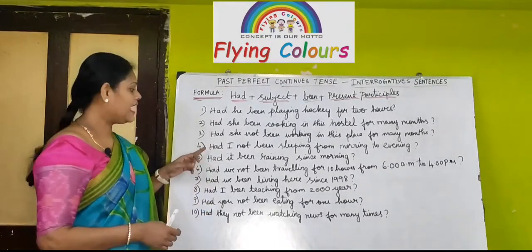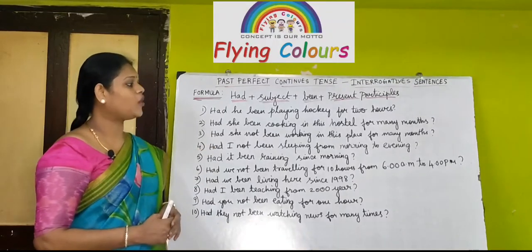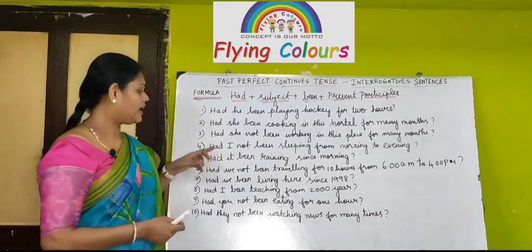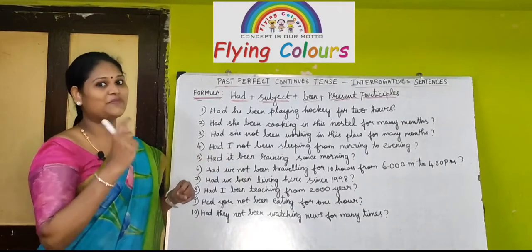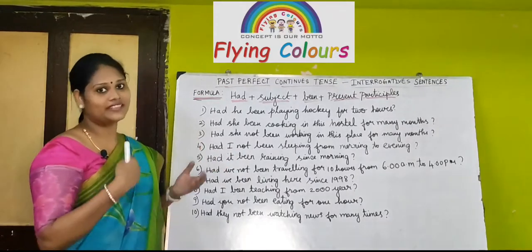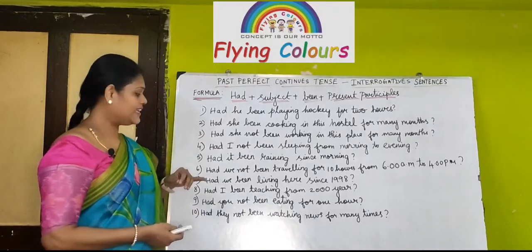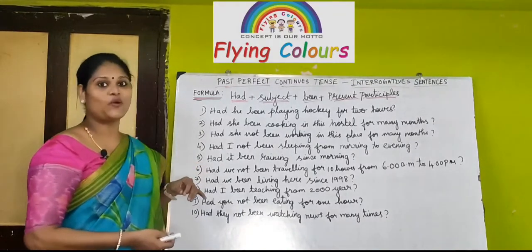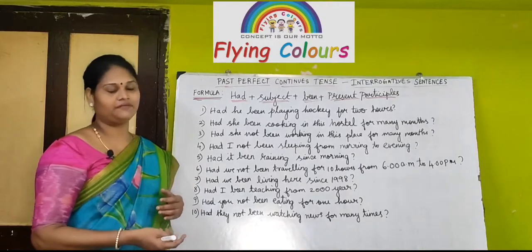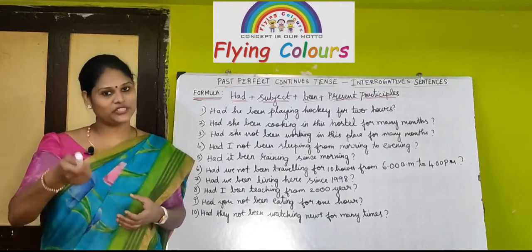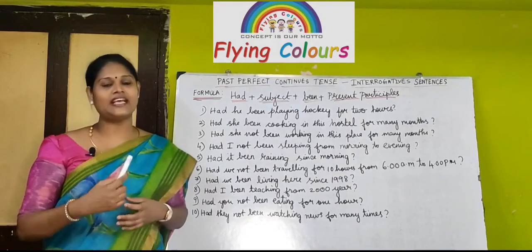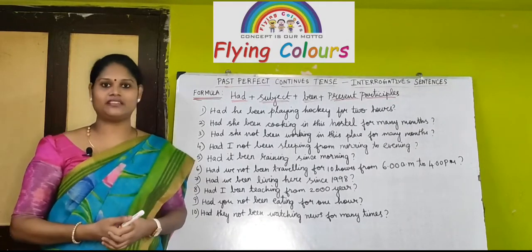Next sentence. Had I not been sleeping from morning to evening? Question mark. Again, negative sentence in interrogative sentence in past perfect continuous tense. This is also another type, right? Next sentence. Had it been raining since morning? So, question mark. When you are writing past perfect continuous tense, always put had in the beginning of the sentence and end up with a question mark, right?